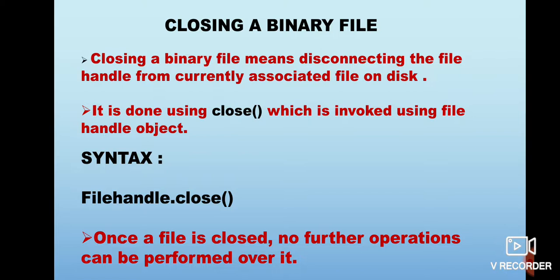Clear? So how do we close a binary file? It is done using the close function, which is invoked using the file handle object. So see the syntax. Syntax is file handle dot close. Now here you don't have to mention the file name you want to disconnect from, because a file handle or a file object is associated with only one file at a time. So whenever you invoke the close function with the help of the file object, it knows which file to disconnect from. So closing a file means disconnecting the file handle from the currently associated file.